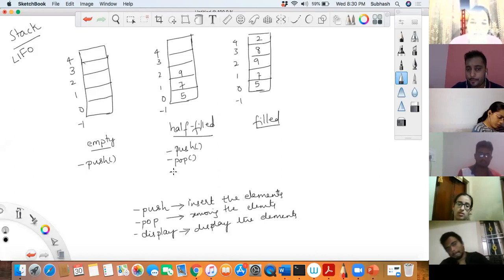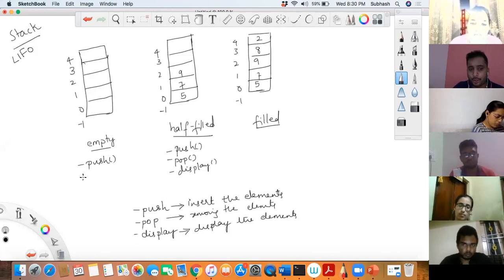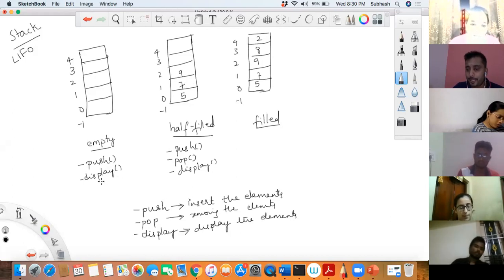So then display as well. I can display as well, isn't it? These are the three things that I can actually do. If possible, you can also display by saying it is an empty stack. You'll be able to say the stack is empty, or there are no elements. Now you can decide how to implement it.